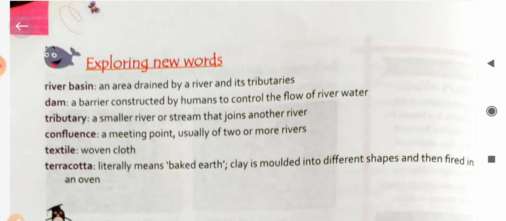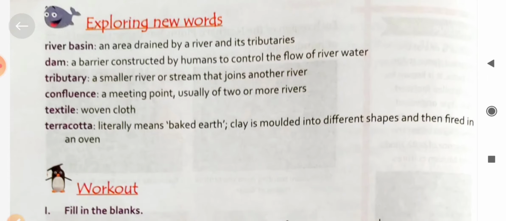Terracotta literally means baked earth. Clay is molded into different shapes and then fired in an oven. When baked clay is used to make models, that is called terracotta art.